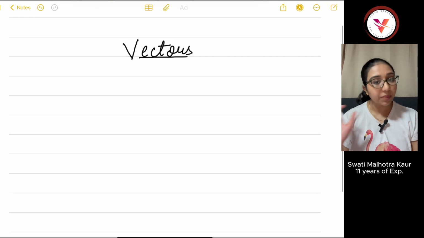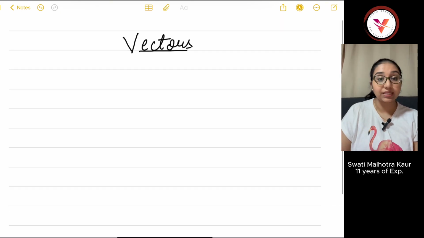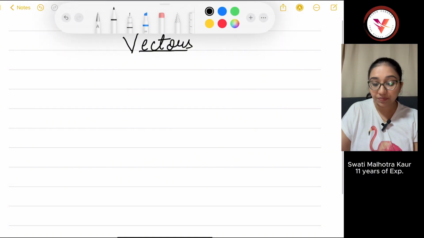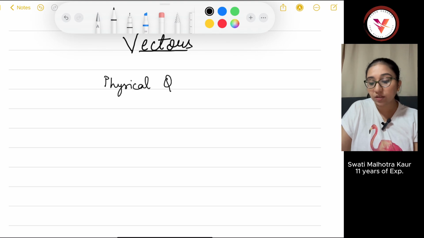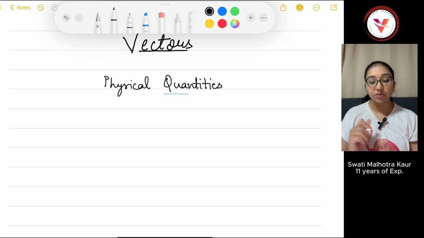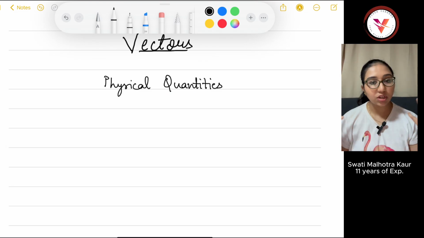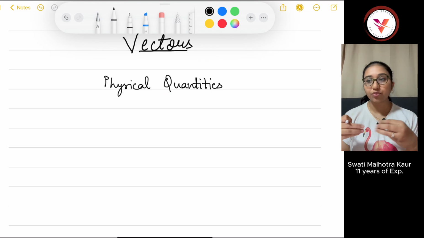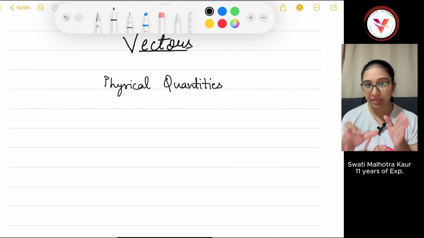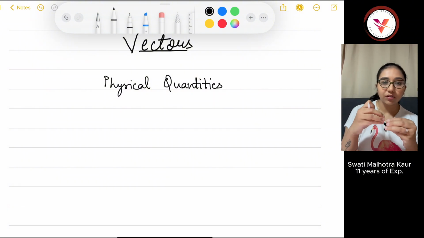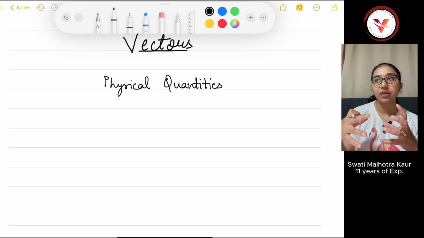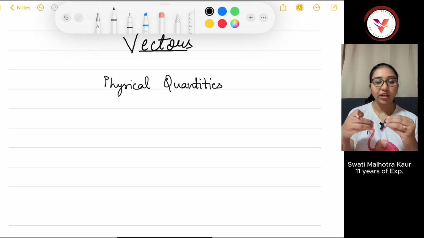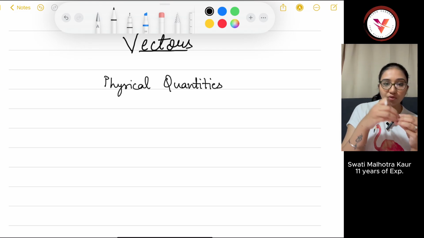So vectors. Before we learn about vectors, first understand physical quantities. What is a physical quantity? Now understand the concept. There are a lot of physical phenomena happening around us. For example, in terms of mechanics, I have covered some distance, or I have moved through some path, or I changed my position from one point to another.